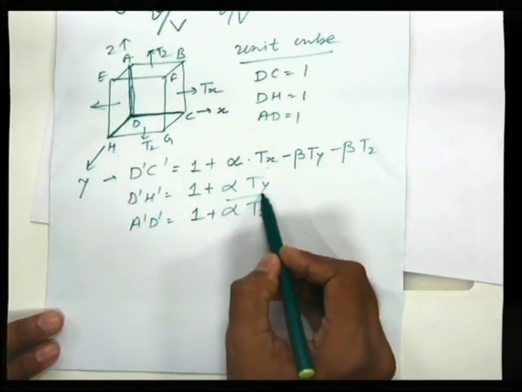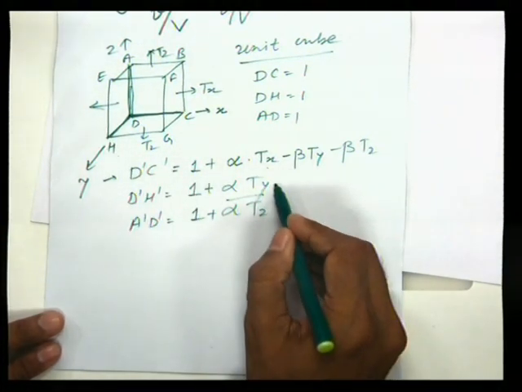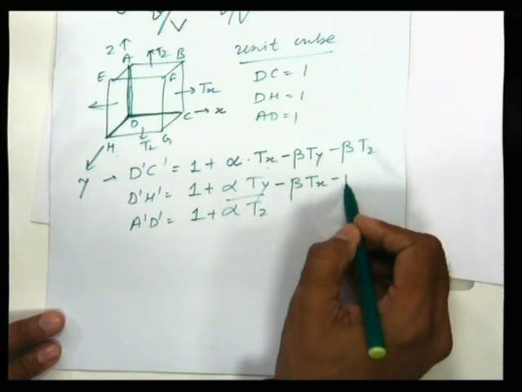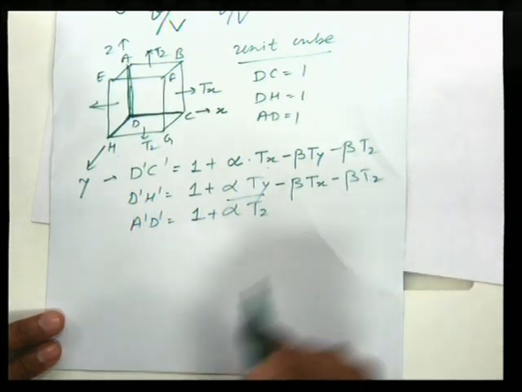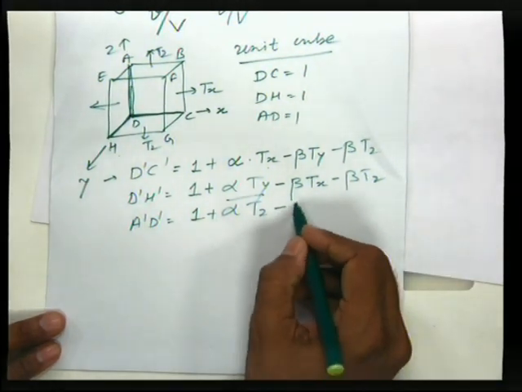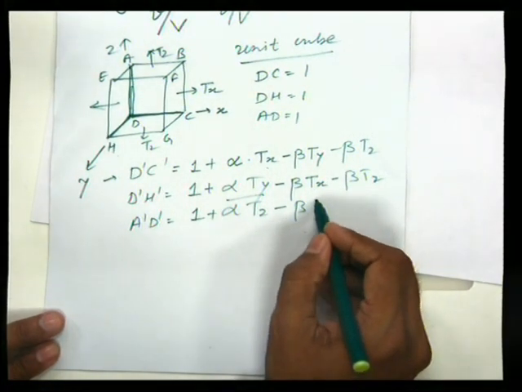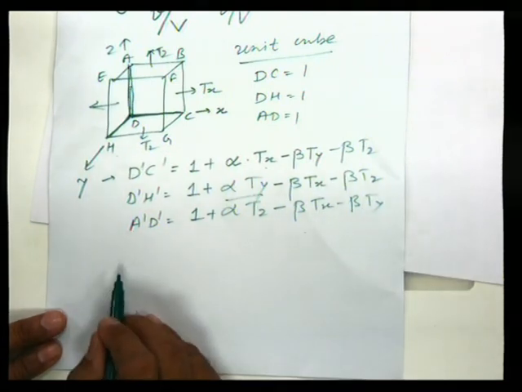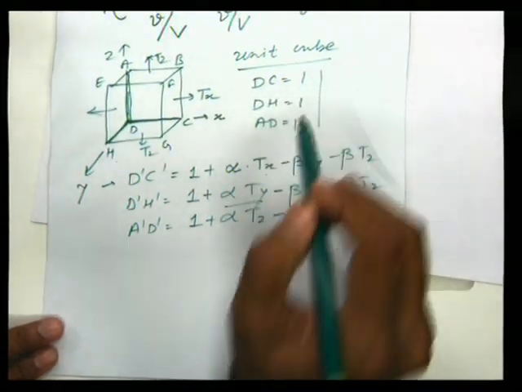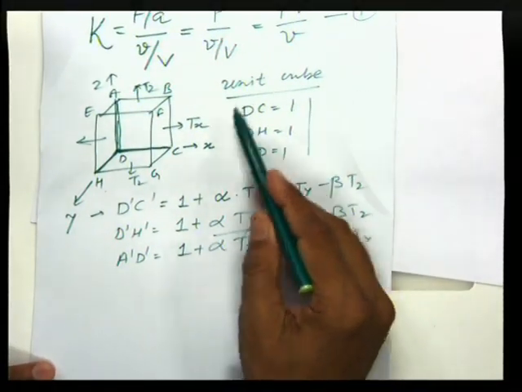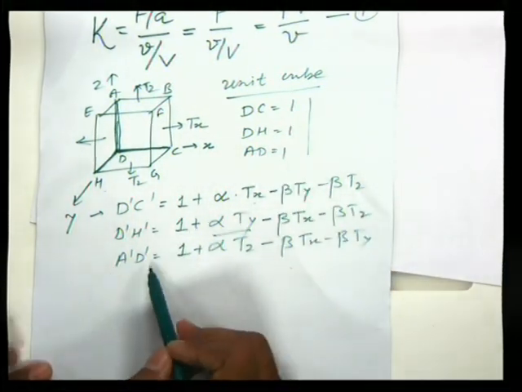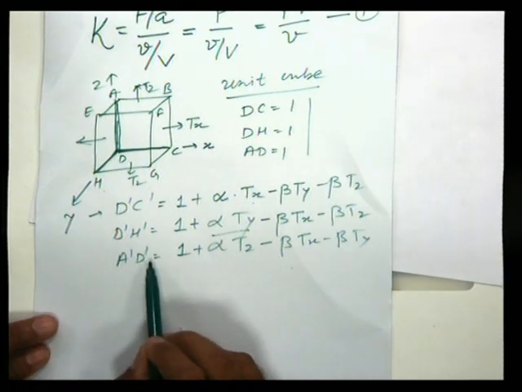Ty will increase the length of this side, but the remaining two tensions contribute minus beta into Tx minus beta into Tz. Similarly for the third side, minus beta into Tx minus beta into Ty. So this is the length of three different sides of a cube before deformation, and this is the length of three different sides after deformation.